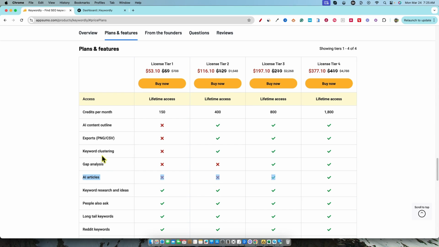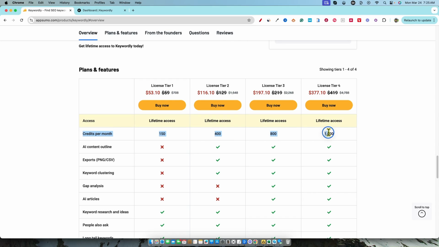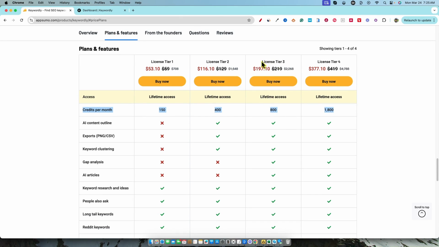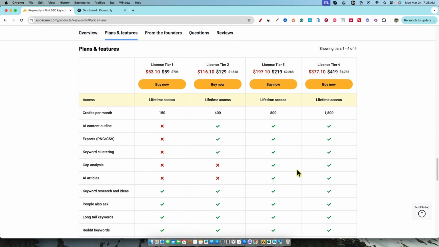But when you have the gap analysis for a keyword research tool and you have keyword clustering, why not throw that in? Because it's going to be a part of the credits that you have over here anyways. So they're just really not doing themselves justice. I would love to see green across the board right here, and just straight up change the credits that everyone gets per month. That would just be the best, easiest way to handle this. But right now, they're really trying to get people to start off on license tier 3 so they can get everything green. You get all the features and you're going to get 800 right here. So this is kind of one of those where, unfortunately, if you want all the features, you've got to jump into license tier 3.